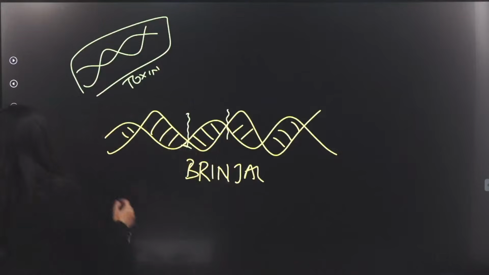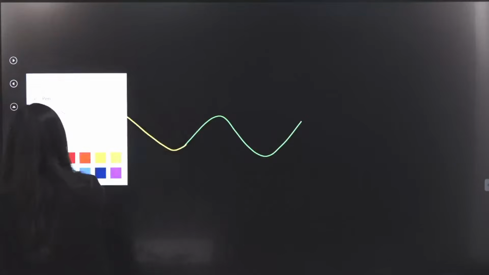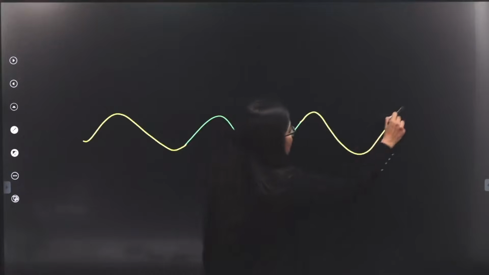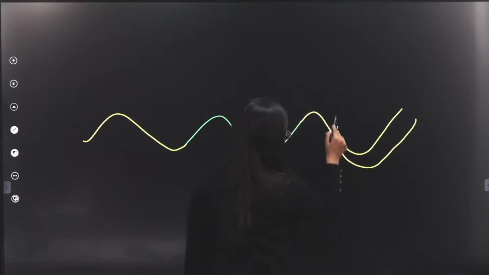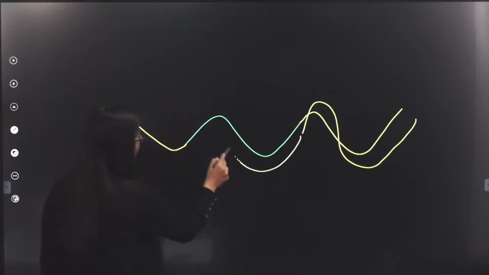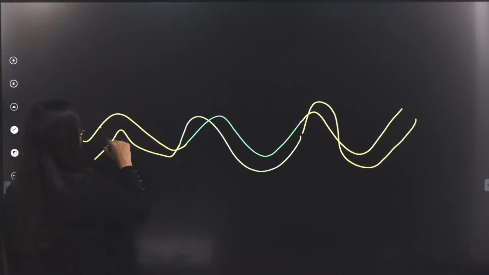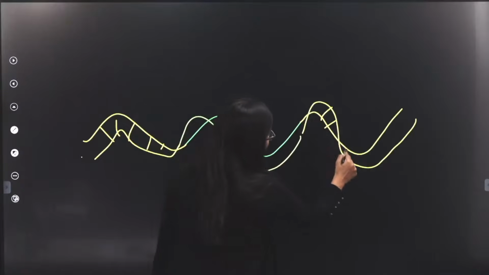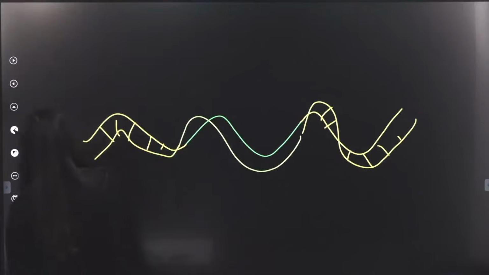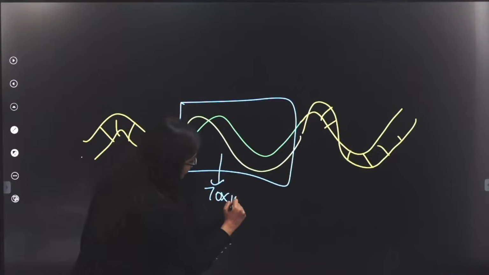So effectively they are going to do something of this sort, where your genetic material will look something like this, okay? So now this has become part of the genetic material of the brinjal. Are we able to follow what I am trying to say? I am taking some time here so that you understand, right? So this is the genetic material of brinjal, but what has been inserted in the middle? The gene that codes for the toxin. Yes?